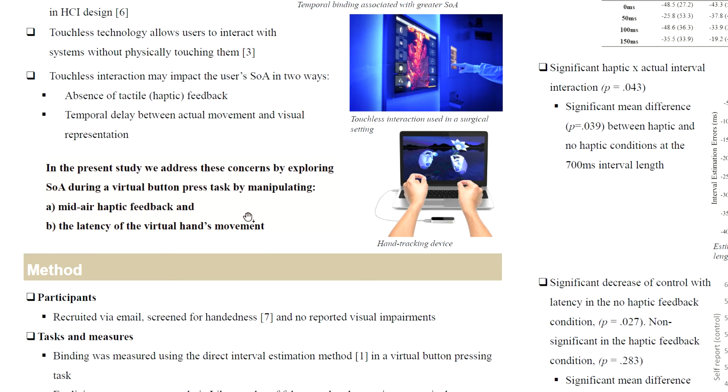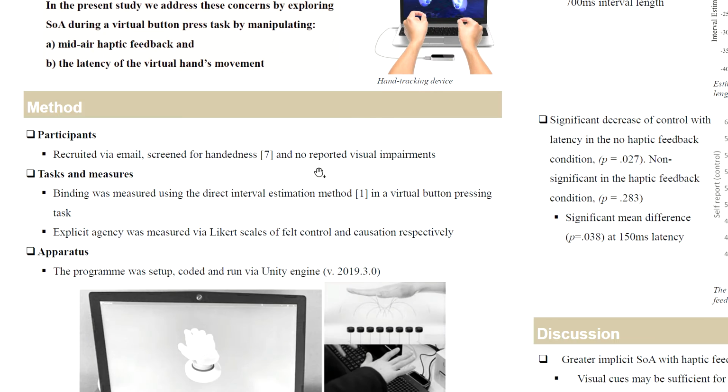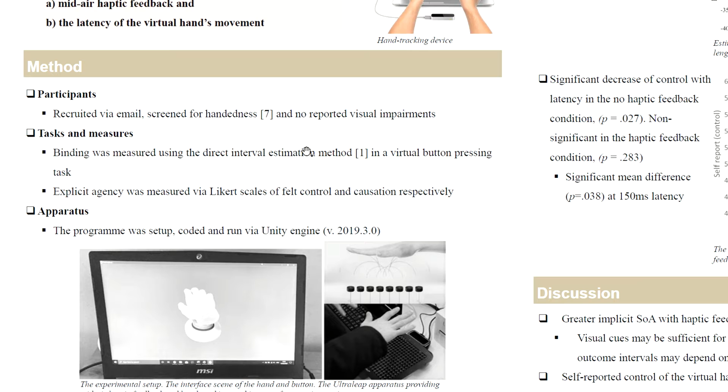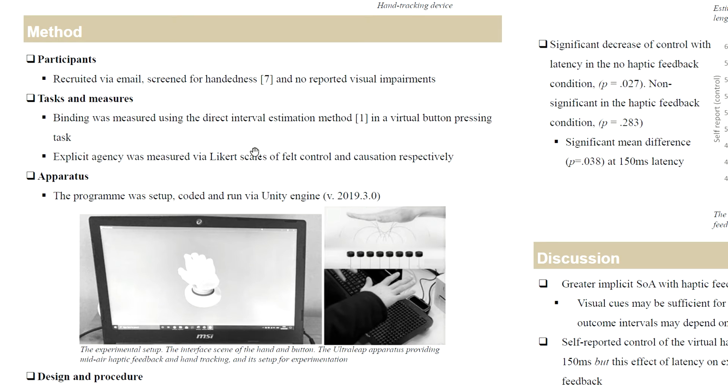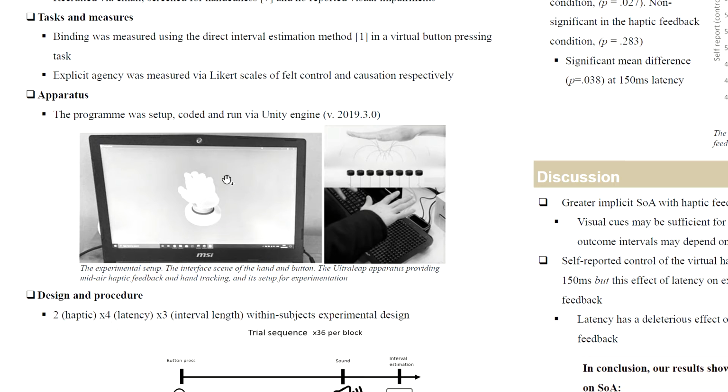We address these concerns in the current study by manipulating mid-air haptic feedback and latency for virtual hand movements. Participants were screened for handedness and no reported visual impairments. We measured binding via the direct interval estimation method, and we had explicit reports of feelings of control and causation respectively. The program was set up and run on Unity.